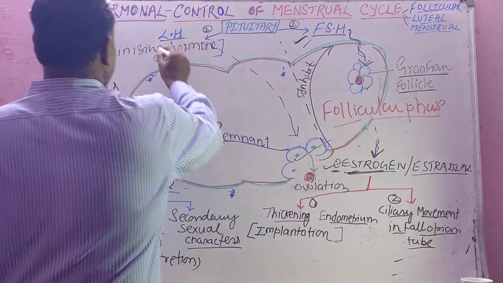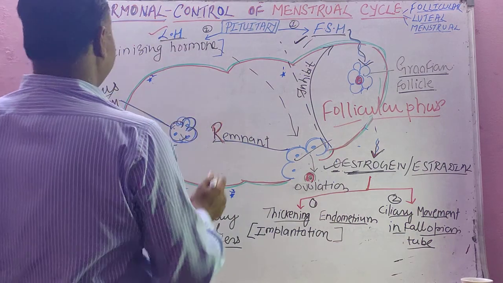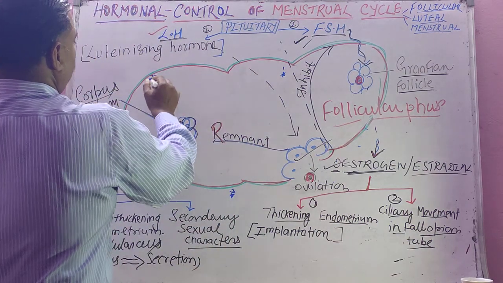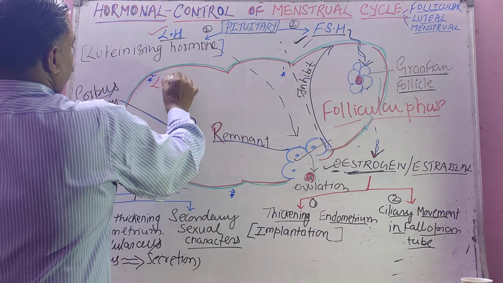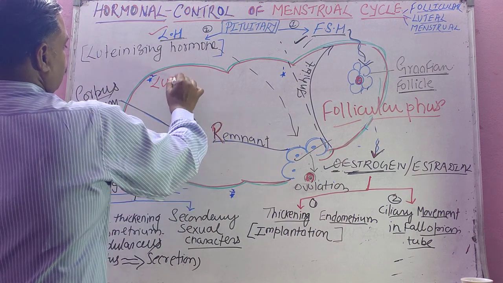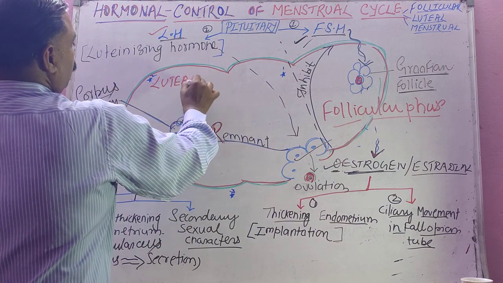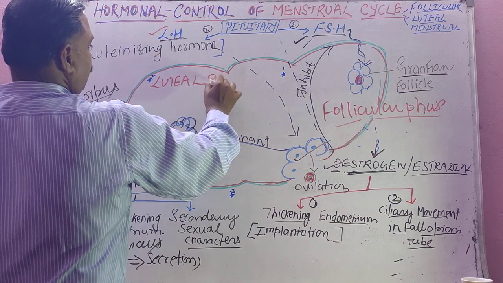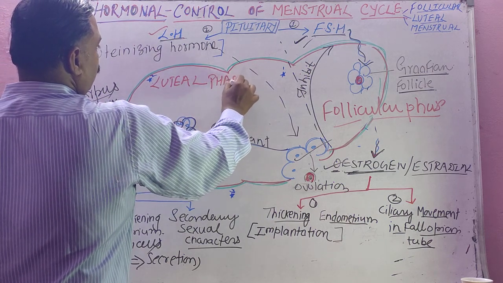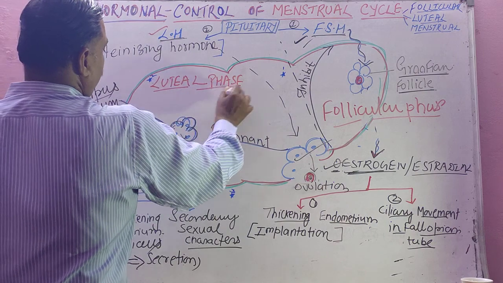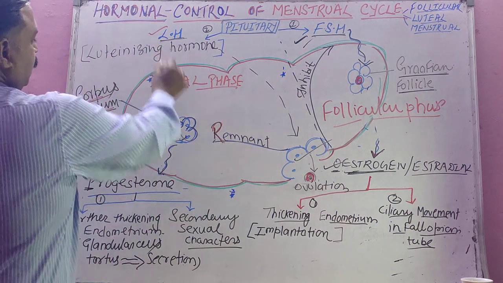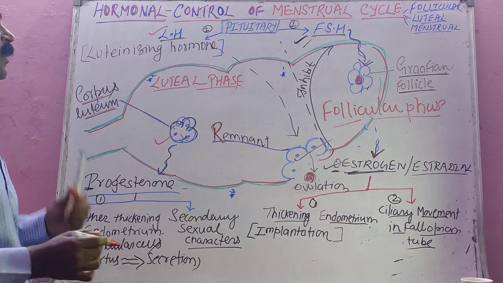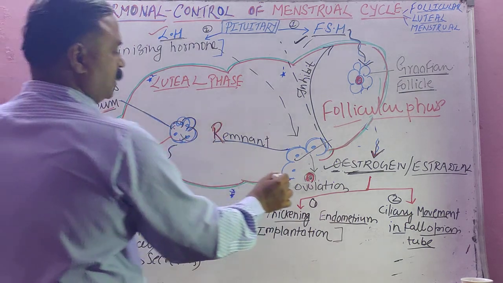And when luteinizing hormone starts acting, the corpus luteum develops. This is called the luteal phase. Students, something is common in the spelling of luteinizing hormone and corpus luteum. So that is the luteal phase, the second phase of the menstrual cycle, and the third one is here.